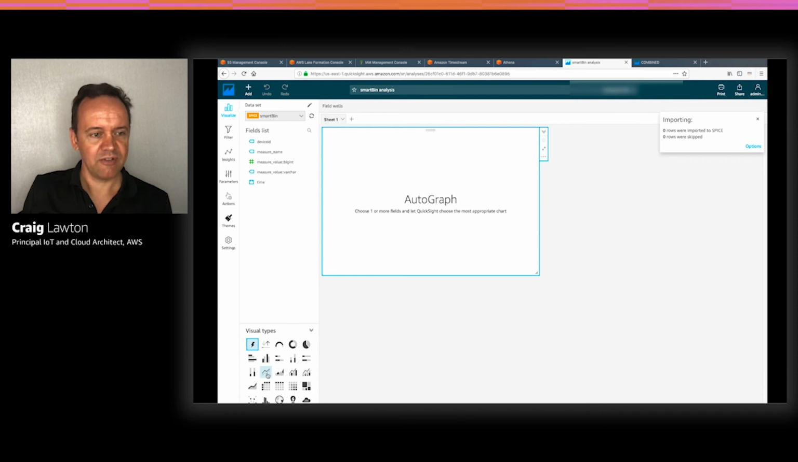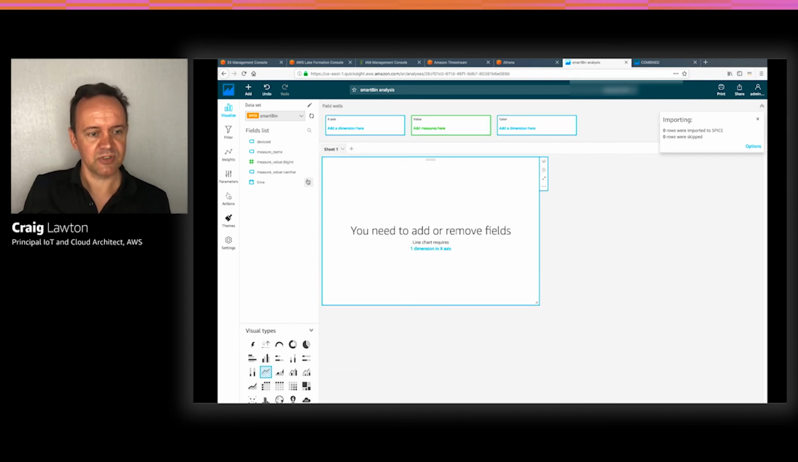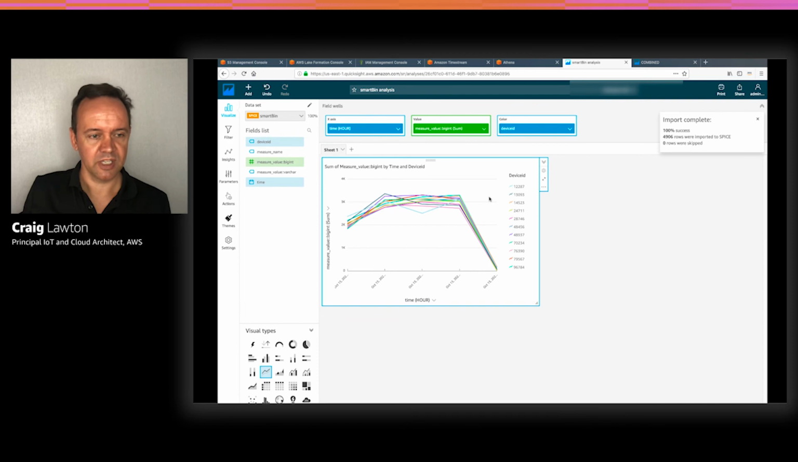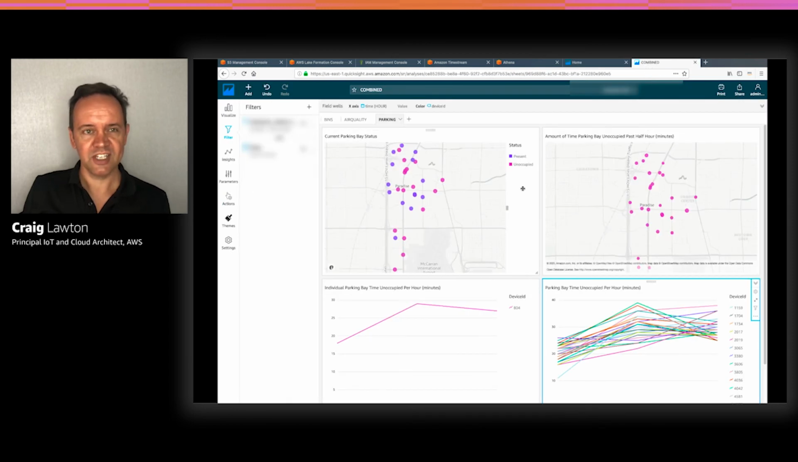And then you go to the visualization screen. We're going to choose a line chart, we're going to put our time on our x-axis. We're going to put the measure from our Timestream database into the value. And then we're going to use device ID to color map these. And then you can see the visualization very quickly gets created for our time series data. But we've created these other ones from scratch. So this is for parking data.